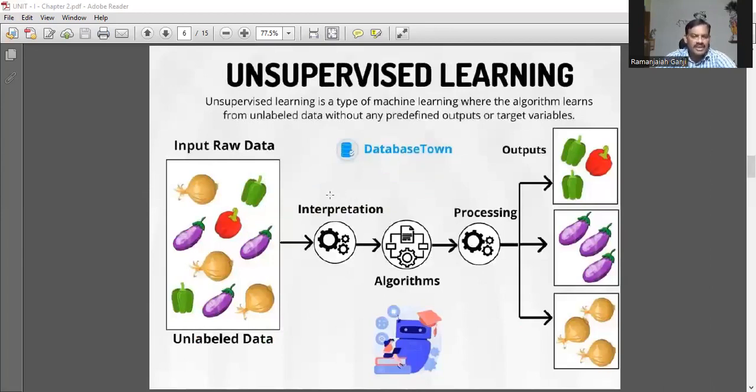Here, there is interpretation, processing. Finally, it produces output. Unsupervised learning is a type of machine learning where the algorithm learns from unlabeled data without any predefined outputs or target variables. The difference between supervised and unsupervised means, for example, I'm giving some information in the classroom. You all are under monitoring of a particular faculty member. That is called supervised. I am somewhere else, I ask you to write something. There is no monitoring at all. It's unsupervised.